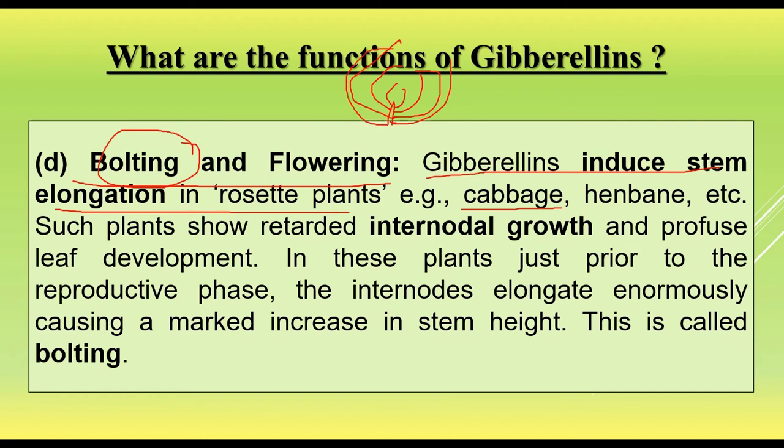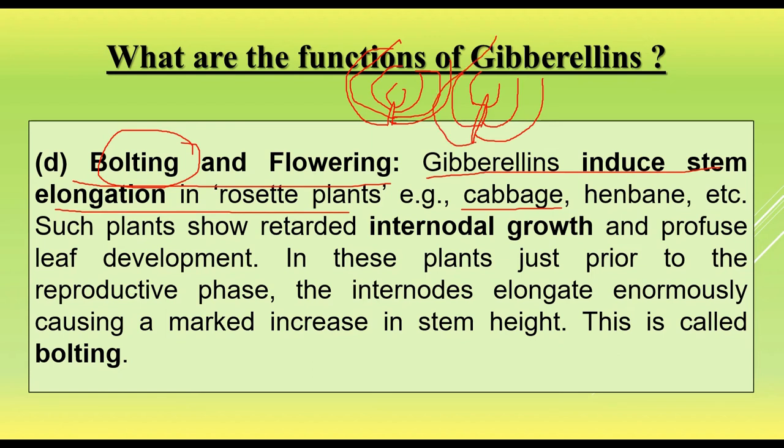But when it is treated with gibberellic acid, the internodal region in the axis increases. As a result, there is a gap between the two leaves, so the cabbages become broader in size.